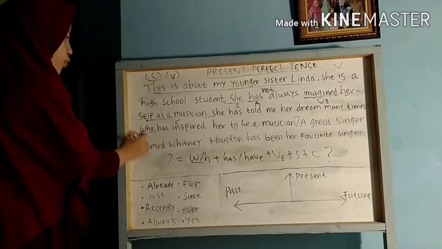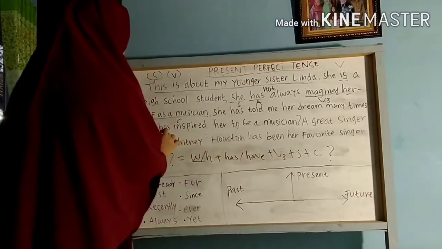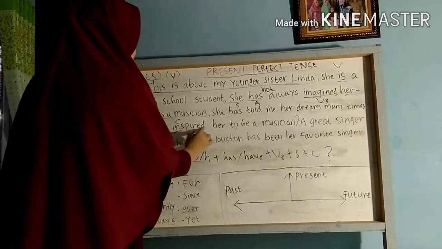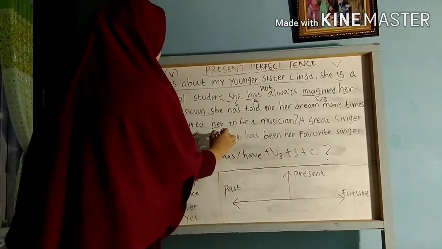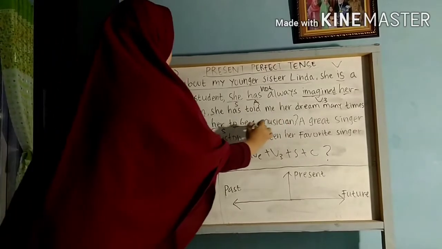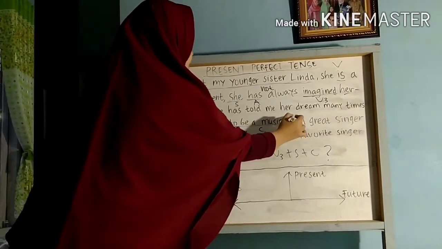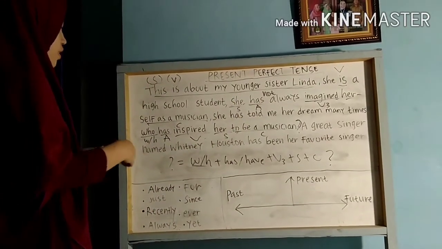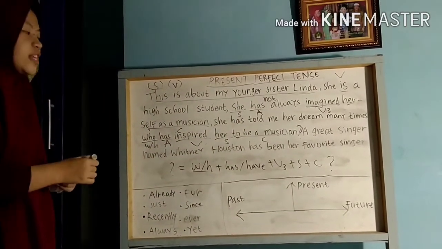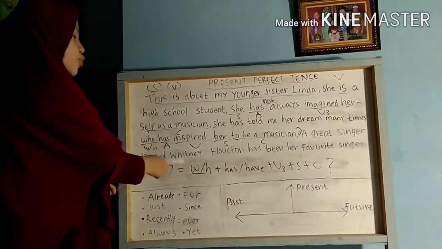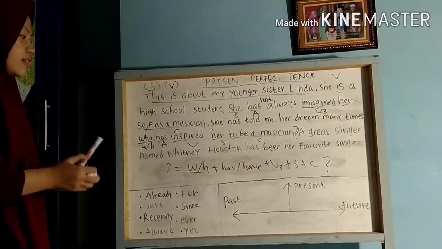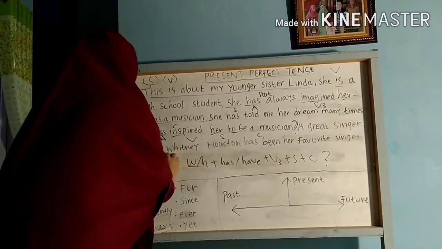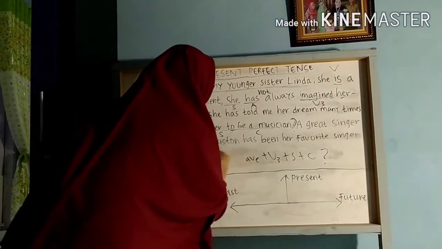And in here is who, has is the auxiliary, inspired is the verb, her is the subject, to be a musician is the complement. And don't forget the question mark. So this is the form of the interrogative one using WH question. And next, let's move on to the other interrogative sentence.